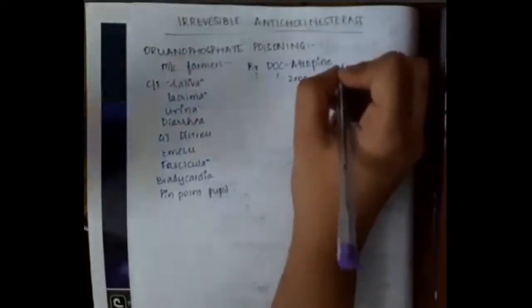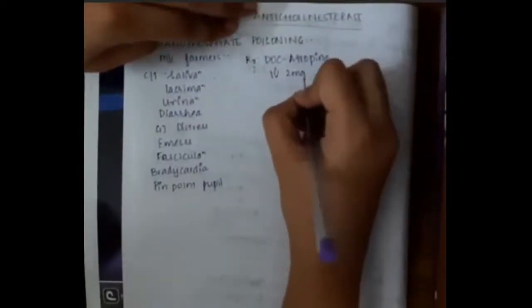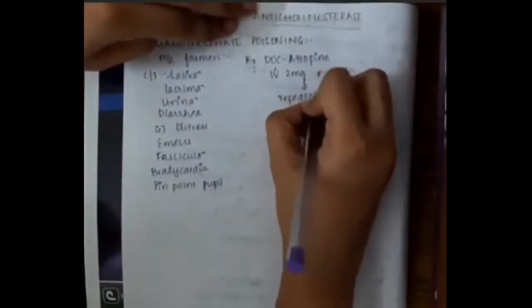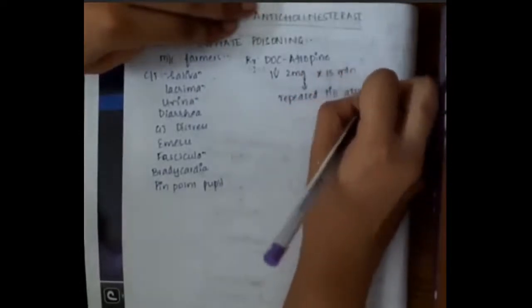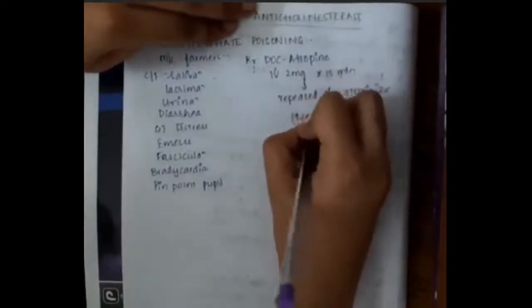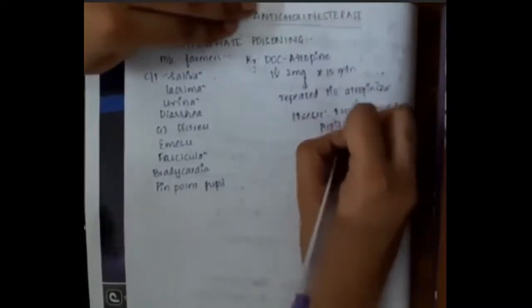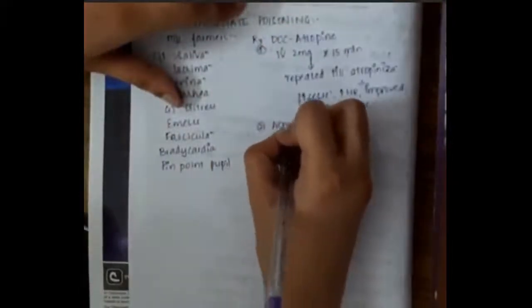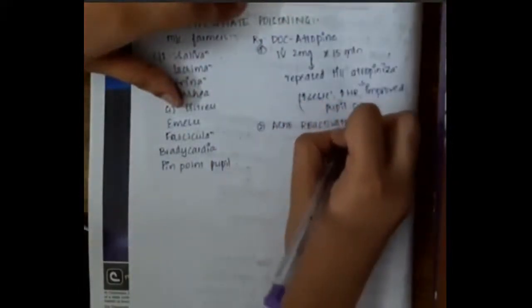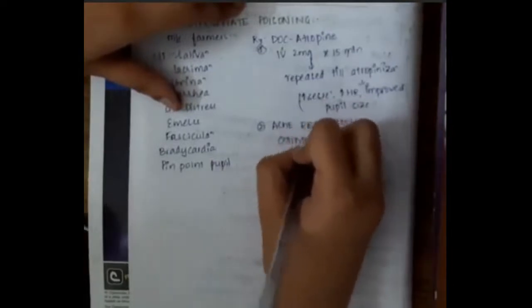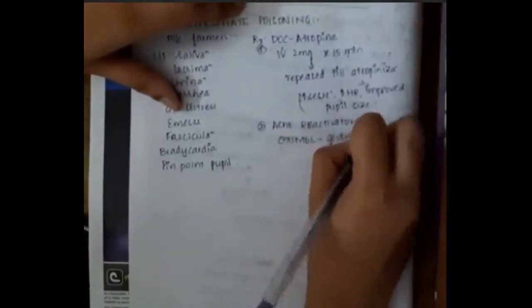This atropine is given IV, 2 milligrams over 15 minutes, and it is repeated till atropinization occurs. What is atropinization? In atropinization, there will be increased secretions, increased heart rate and improved pupil size. Second, we can give acetylcholinesterase reactivators, which are oximes, given only in organophosphorus poisoning.